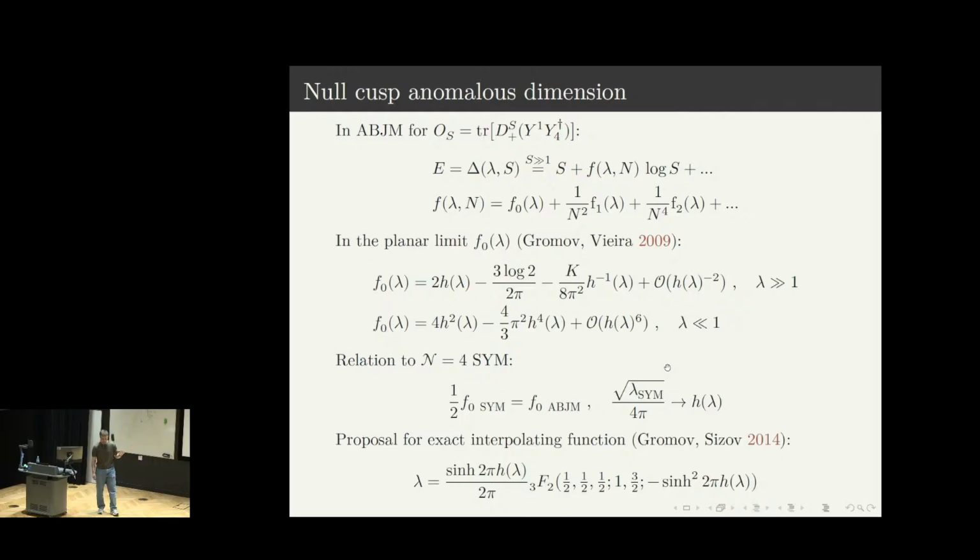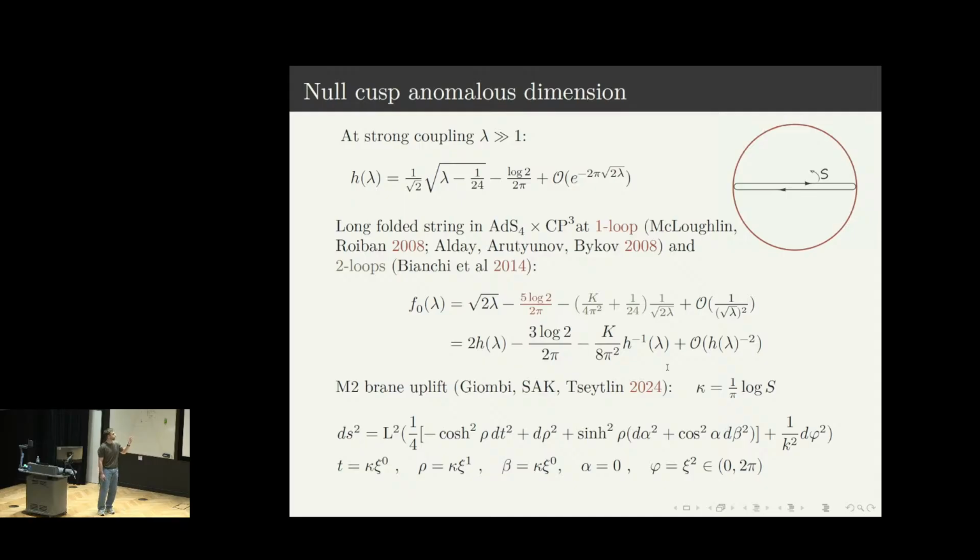So the planar part is controlled by integrability, and for instance, at weak and strong coupling it can be expressed in terms of the interpolating function h(λ), which appears in the magnon dispersion relation. It is also interesting to note that the cusp anomaly in ABJM can be related to the one in N=4 SYM by the following identification of the parameters. And the interpolating function itself was proposed to have the following exact form by comparison of the 1/6 BPS Wilson loop, for which the expression is known from localization, and the slope function.